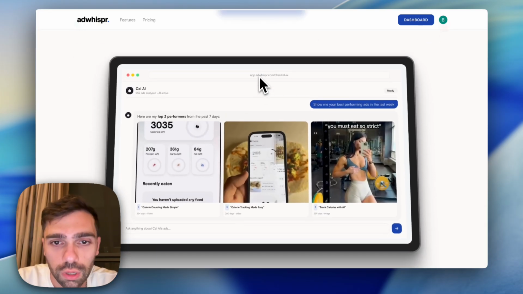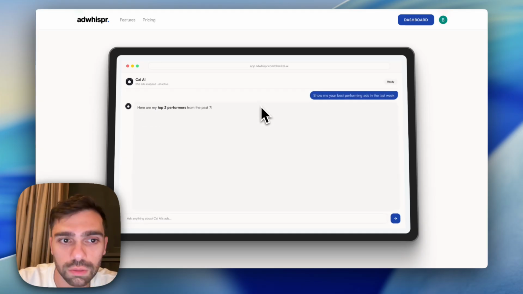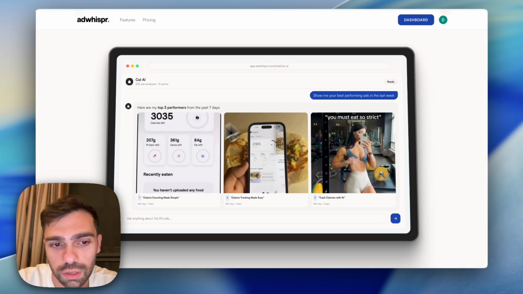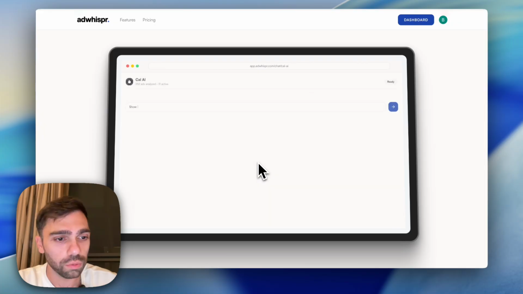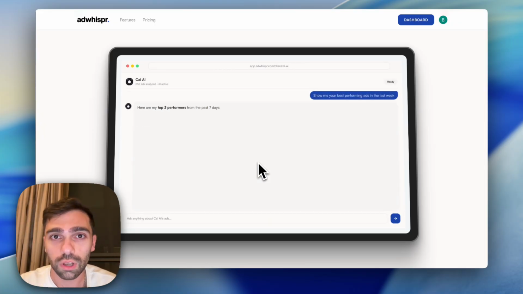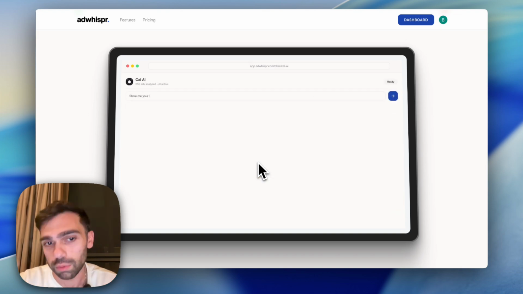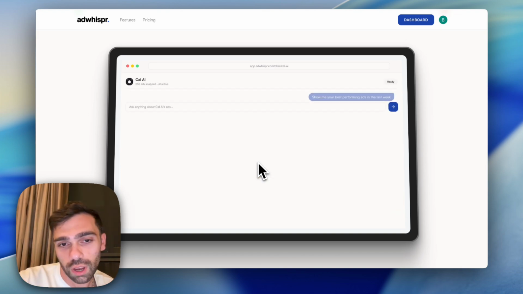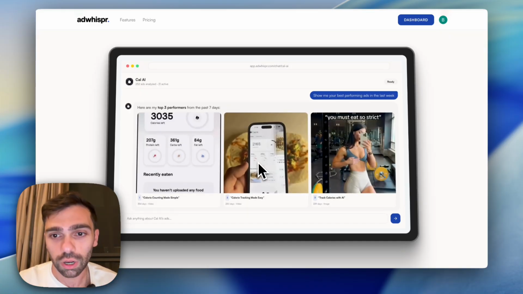For example, you have Cal AI, and you can ask it, hey, show me your best performing ads in the last 7 days, or in the last week. And then it says, here are your 3 top performers in the last 7 days. You get access to how much revenue they make, how many impressions they're getting on their posts, what their best engagements are, and how the creative is broken down. You can even ask it for scripts: give me another copy of that script for me to copy, or what do you think about this copy that I already have? And then you can download it, export it, and share it with all of your other marketing members on the team.